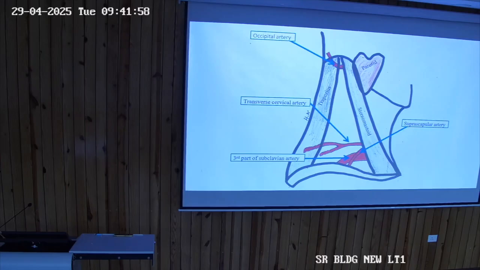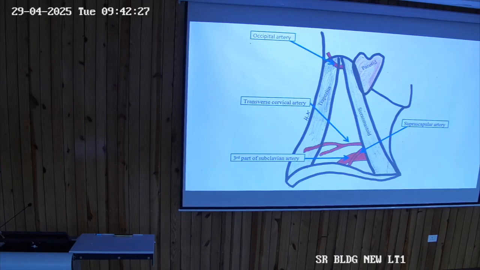So they are also visible, and then one more artery which is visible in the posterior triangle is the occipital artery. Occipital artery is not a branch of subclavian artery, it is a branch of external carotid artery. You will read it in the carotid triangle. अभी पढ़ोगे external carotid किसका branch है? Common carotid. Common carotid कहाँ से आ रहा है? आर्च ऑफ एओर्टा से. उसमें कोई कंफ्यूजन नहीं है.